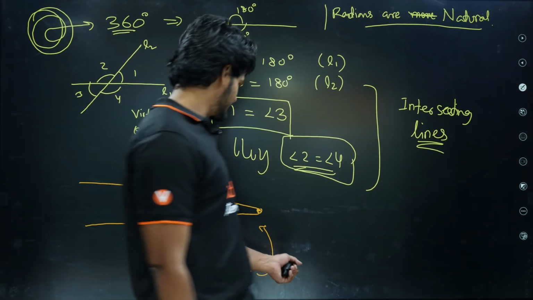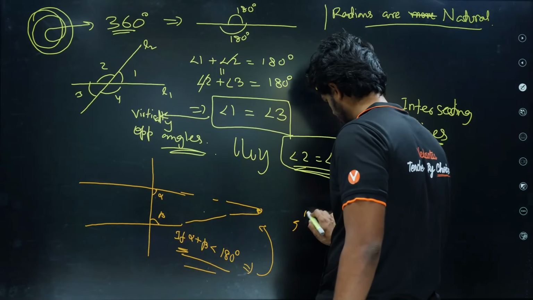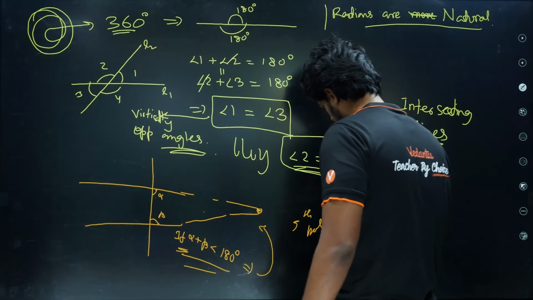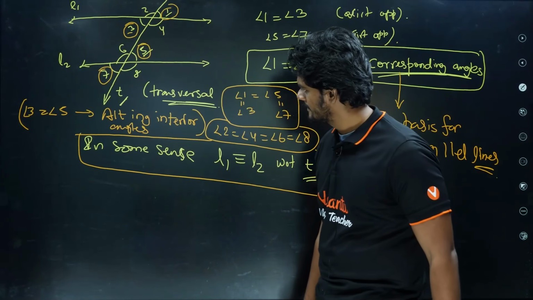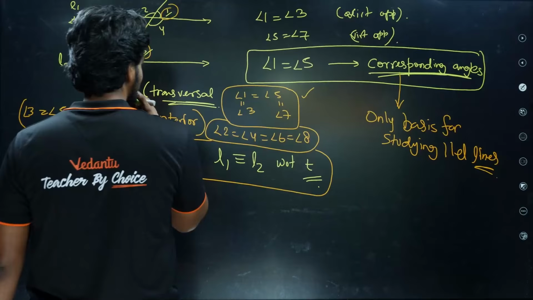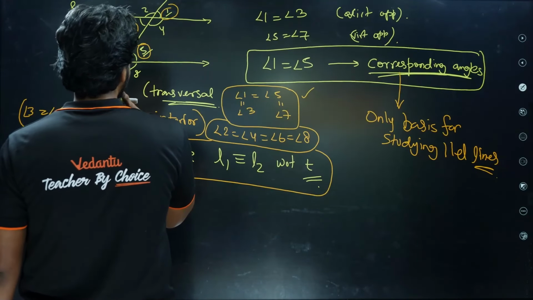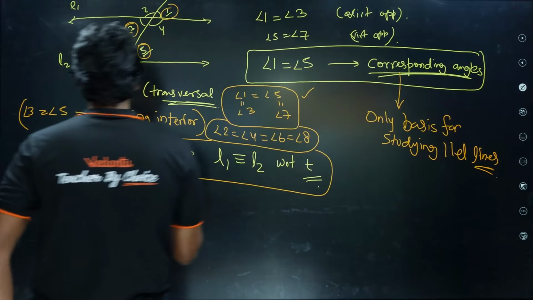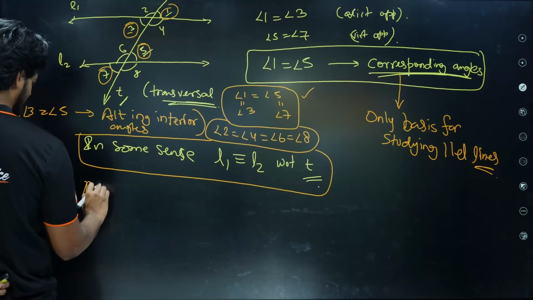You understand? That's the 5th postulate.